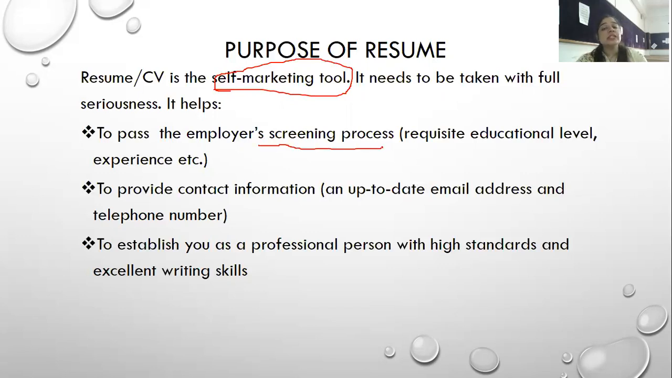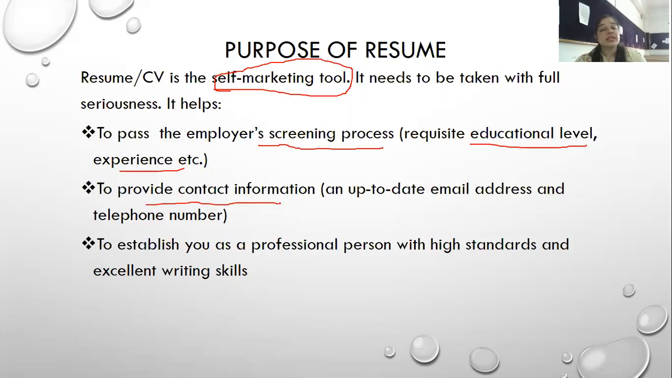First of all, it passes the screening process. The screening process includes educational level, what educational qualification you have achieved, whether you are eligible for the job or not, the experience that you have, and things like that. So if you are able to pass the employer screening process, only then does the employer call you for an interview.